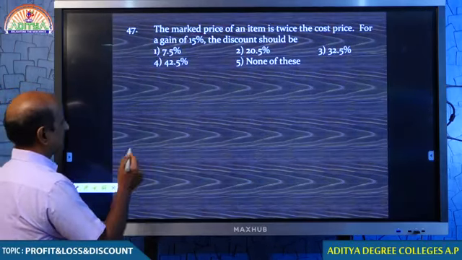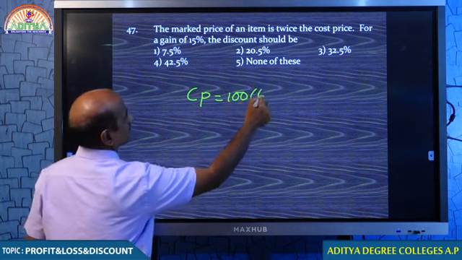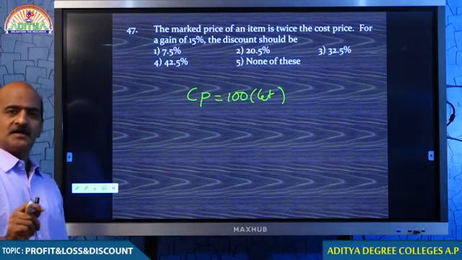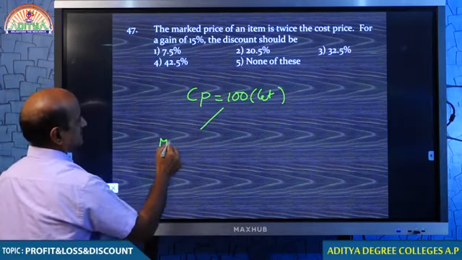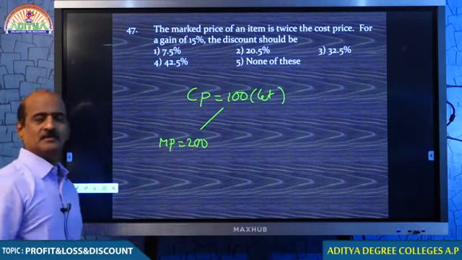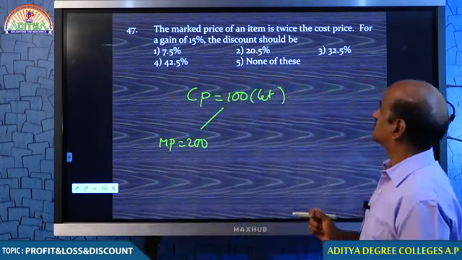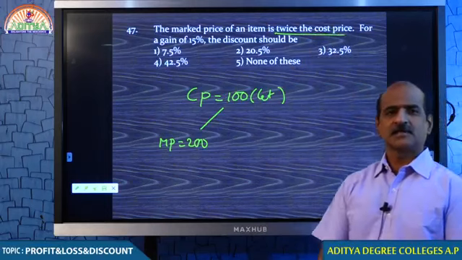Obviously, you start with the cost price. Let the cost price be 100. You understand, my dear students? When your cost price is 100, market price is 200. How do you know? Because you marked the item twice its cost price. The market price is twice the cost price.